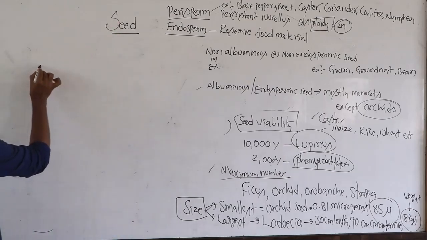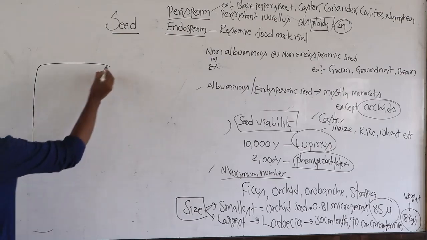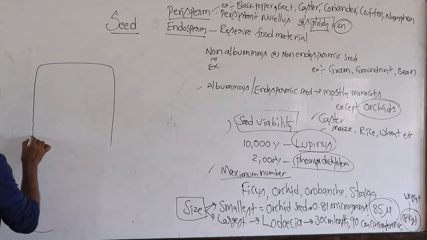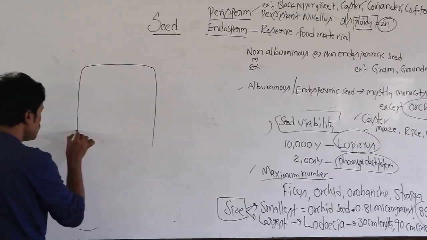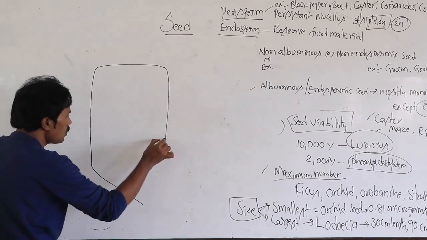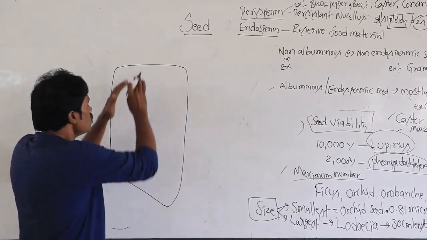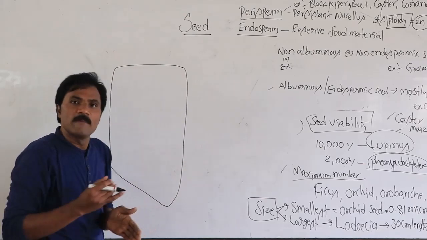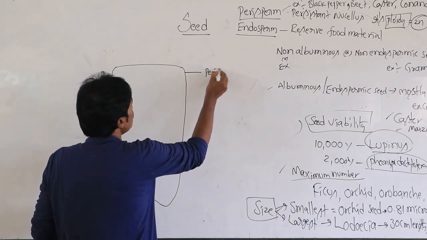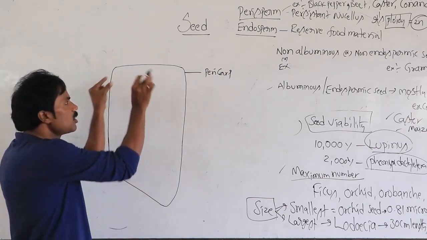If we observe a monocot seed, throughout it is the pericarp, a double membrane.